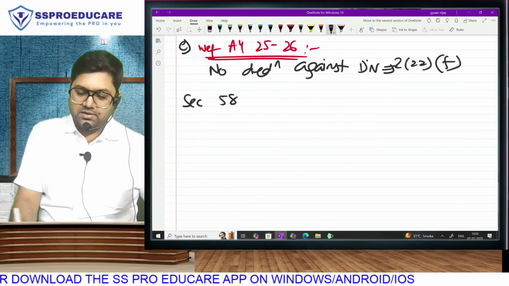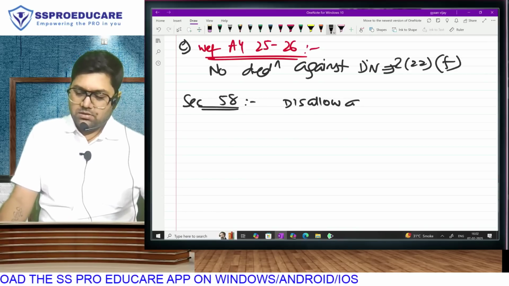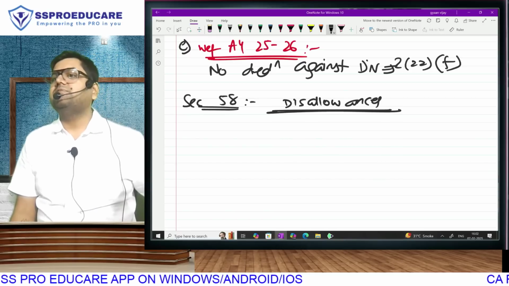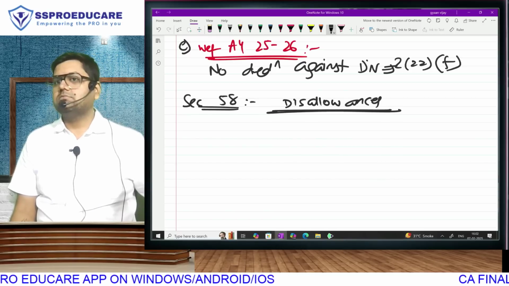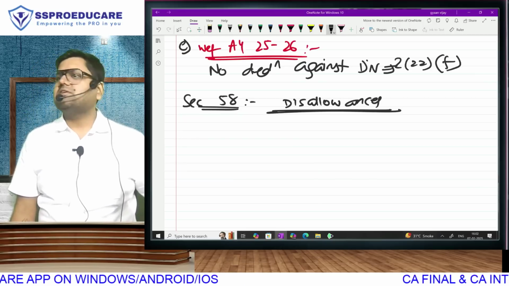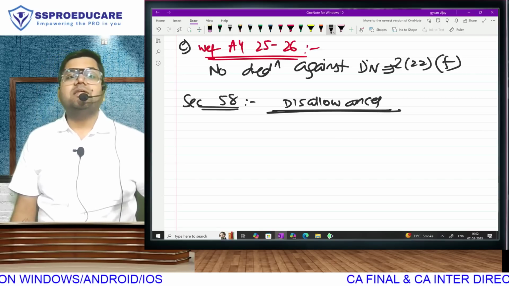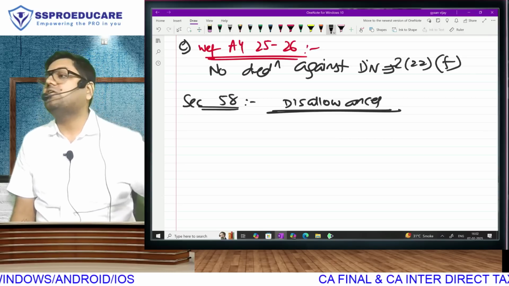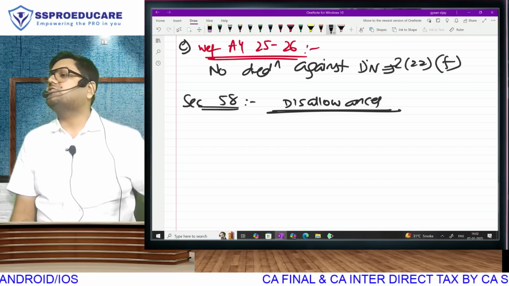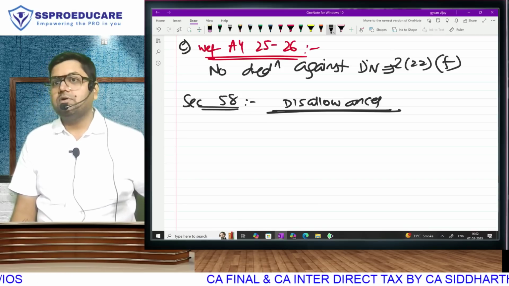Section 58 is giving us certain disallowances. These are expenses which will not be allowed as a deduction. You know disallowed expenses? For example, in PGBP we have disallowed expenses from 37(2)(b) to section 43(b). For example, in capital gain we have been told that STT is not allowed under capital gain. For example, in capital gain we are told that indexed cost is not allowed from 23rd July. There are certain expenses which won't be allowed. What are they?